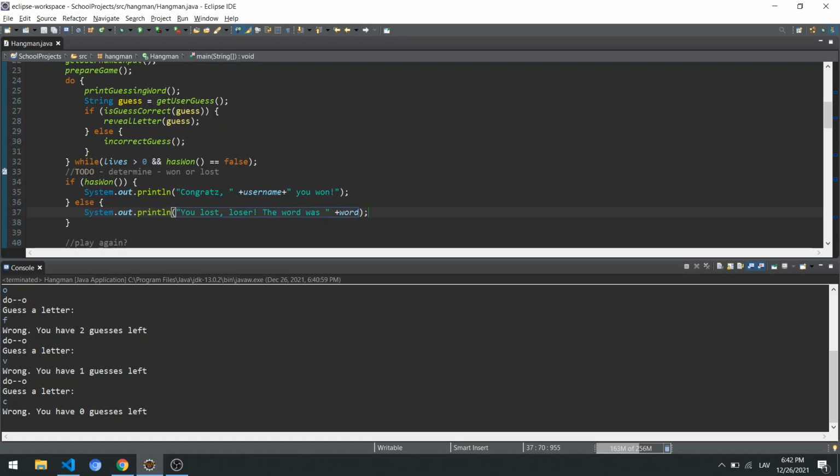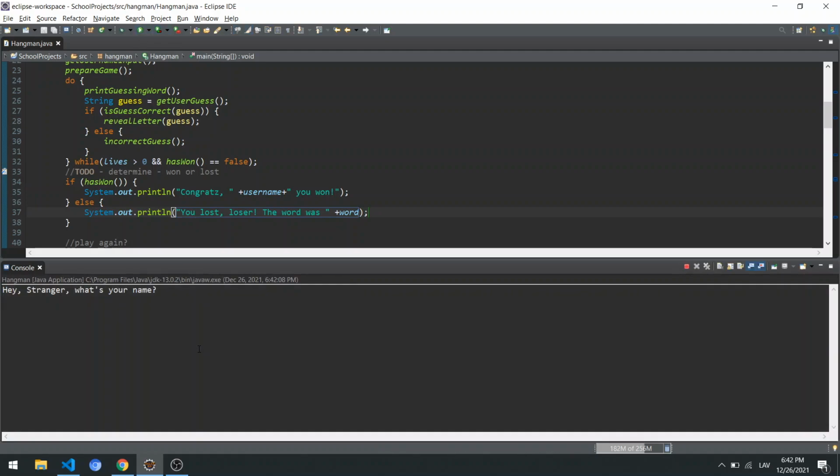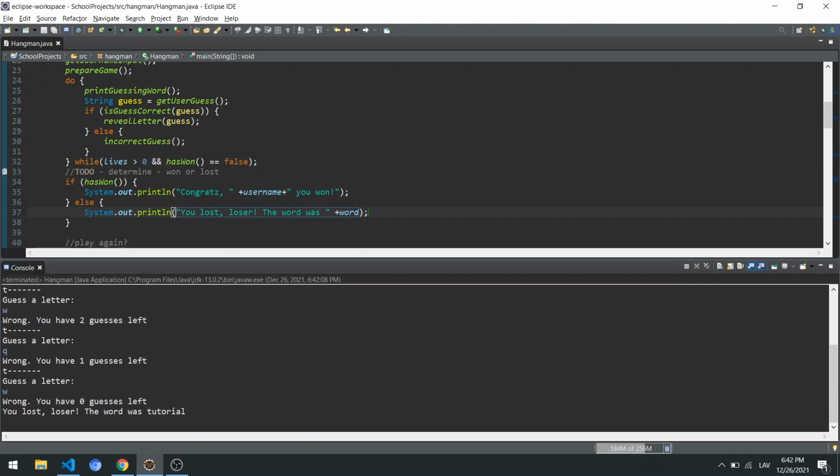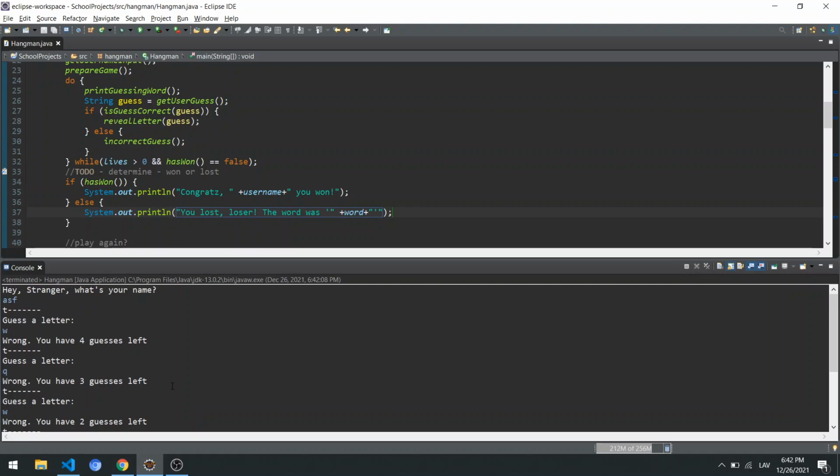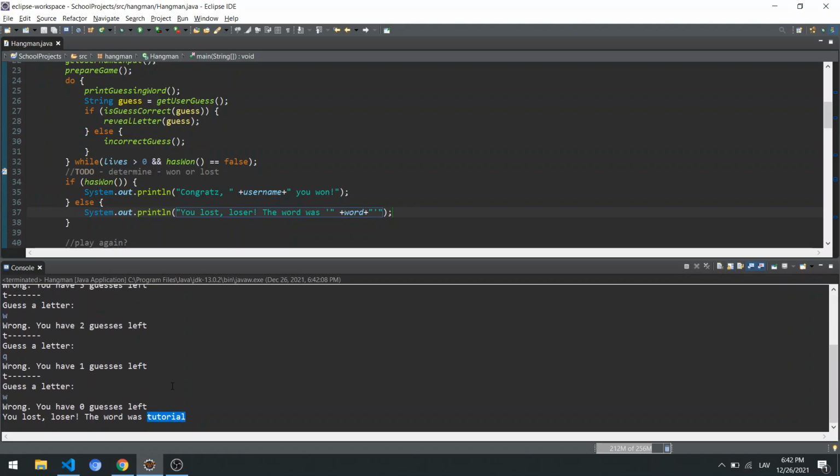So now we are revealing something at the very end. So let's go again, something, let's guess a letter. Everything's fine, so you have 0 guesses left, you lost, and the word was tutorial. You can actually add these single quotation marks so we can actually see what the word was. So now we know that the basic functionality works. Now we can improve everything step by step.